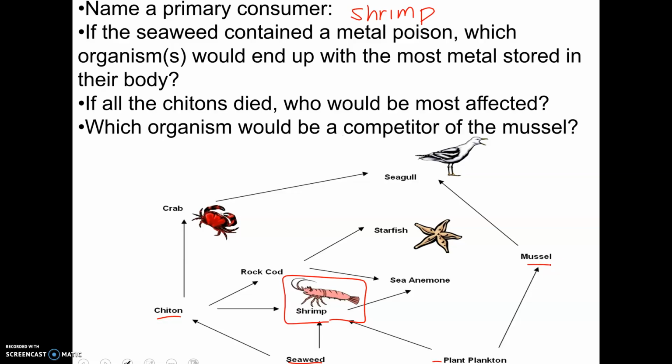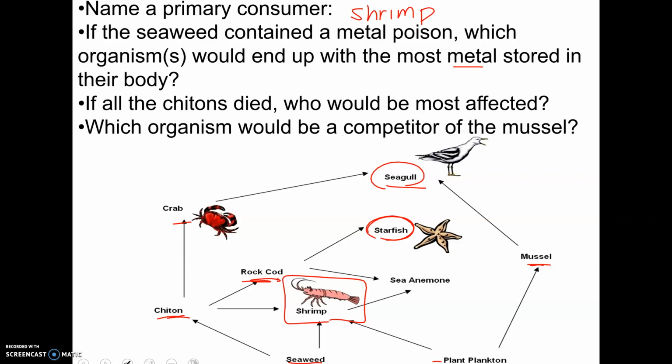If the seaweed had a metal poison, which organisms would be the most affected? That's bioaccumulation. It would be the ones closest to the top. For example, perhaps the starfish and the seagull, because chitons eat the seaweed, the crab eats that, the seagulls eat the crabs, and the seagulls eat the mussels, so it's going to become more concentrated as you go up the chain. Starfish, same. They're eating the rock cod, which ate the chiton, which ate the seaweed. So it's the ones at the top that would be the most affected by that.